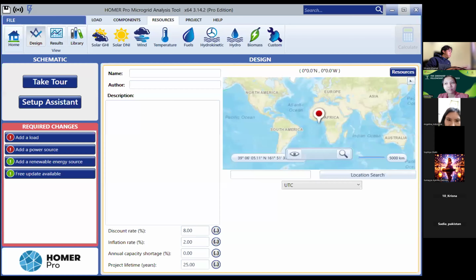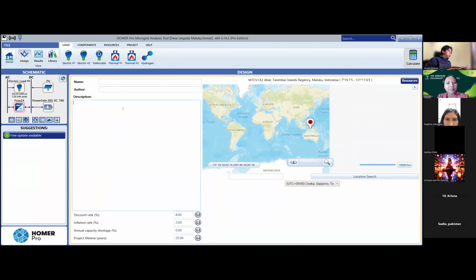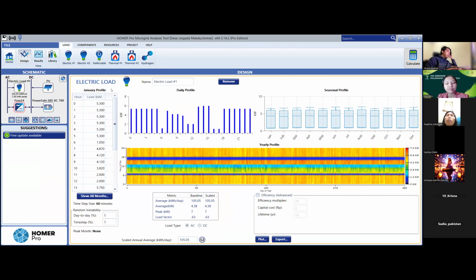For the example, I have a study case in Lingada village in Maluku. For the first time, the electric load.